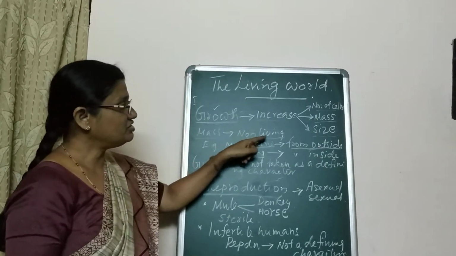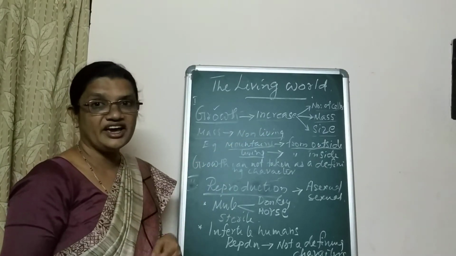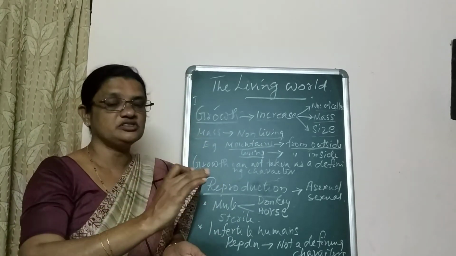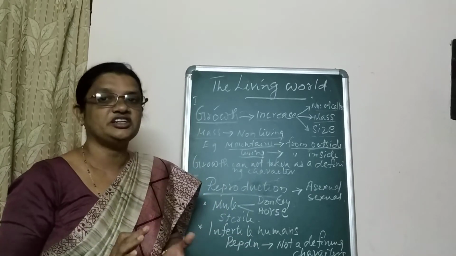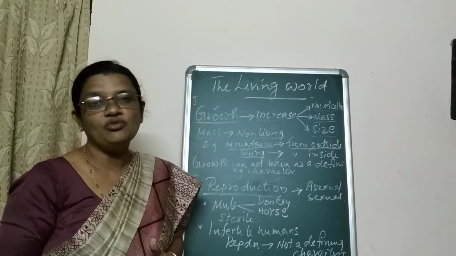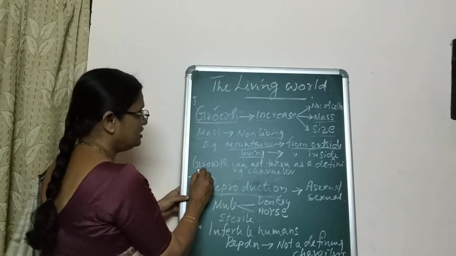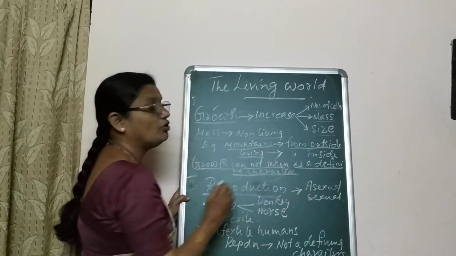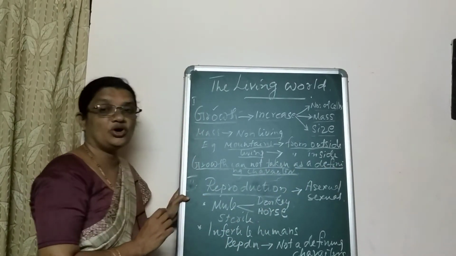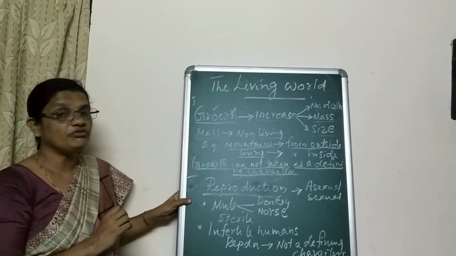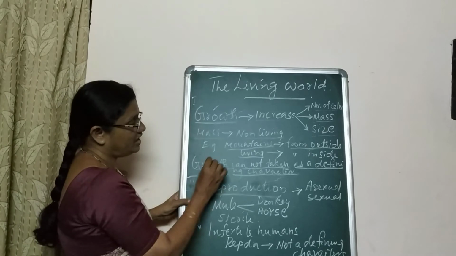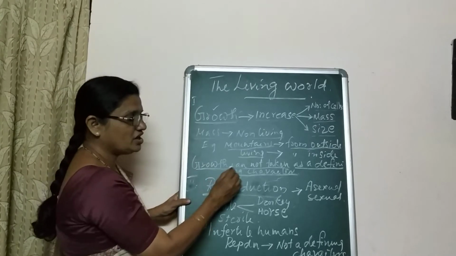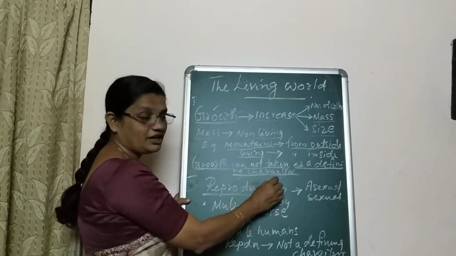But in the case of some non-living things like mountains, sand mounds, etc., when materials are deposited on the outer surface, then its size will increase. We can consider that a type of growth. So growth cannot be taken as a defining character of living things. Growth is one of the major characteristic features of living things, but non-living things also show this growth. That is why growth cannot be taken as a defining character.